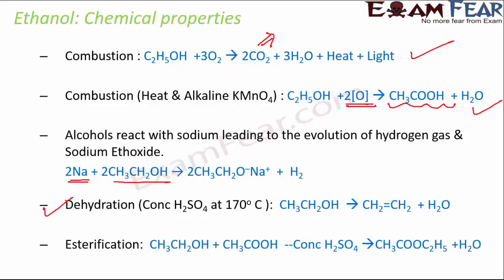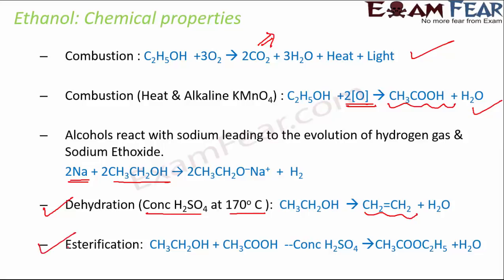Dehydration. What is dehydration? It is removal of water molecule. So if this ethyl alcohol is dehydrated in presence of concentrated H2SO4 at 170 degrees Celsius, then H2O is removed from this. So we are left with CH2=CH2, that is ethene. So basically ethanol, ethyl alcohol, can be converted to an unsaturated hydrocarbon by dehydration.